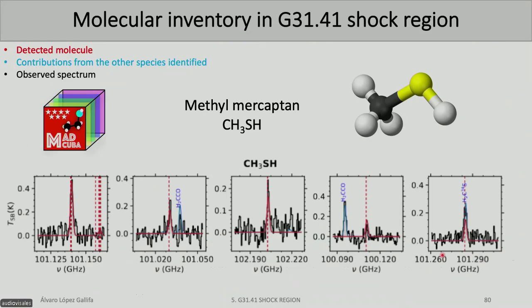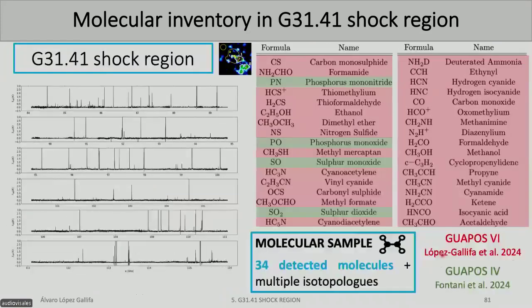So when we performed the full study of this source, we were able to retrieve these molecules. Again, we have a large sample of 34 detected molecules. So the strength of this thesis is that this number of 34 is a large number of molecules in only one source. So this is one of the first times that we are using this amount of molecules to set the chemistry and then to compare with other sources.